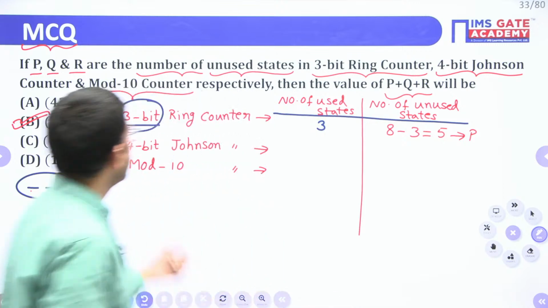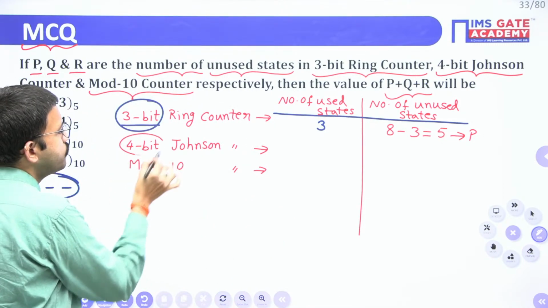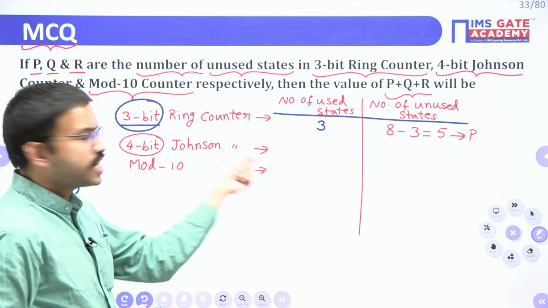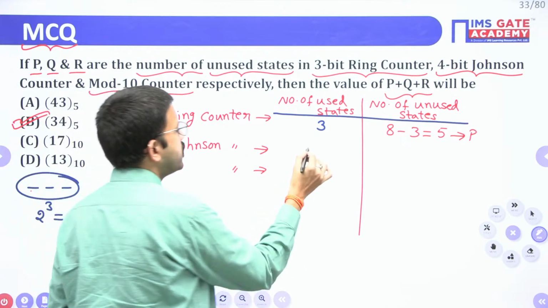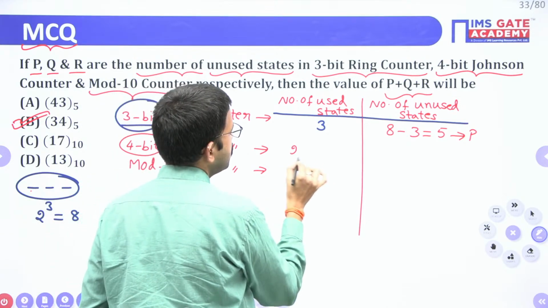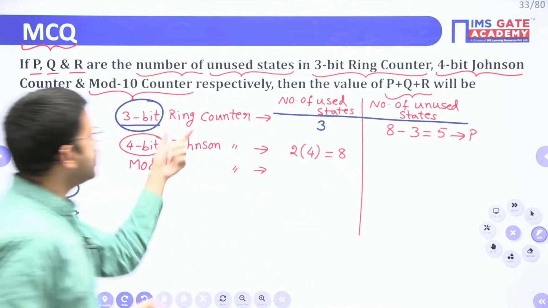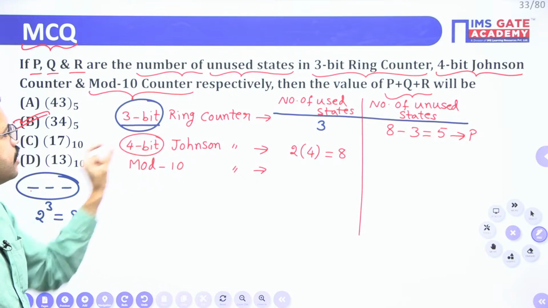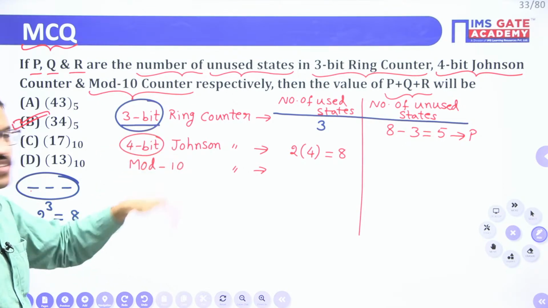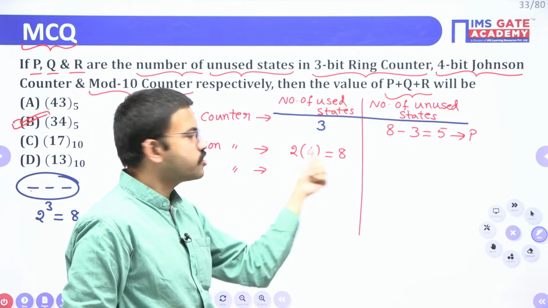Now, in Johnson counter, if you are having 4 bits, you will get double the number of states, so 2 into 4, which is 8. In the ring counter, if you are having n bits, you will get n states, whereas in Johnson counter, whatever the number of bits you are having, just double it to get the total number of states.